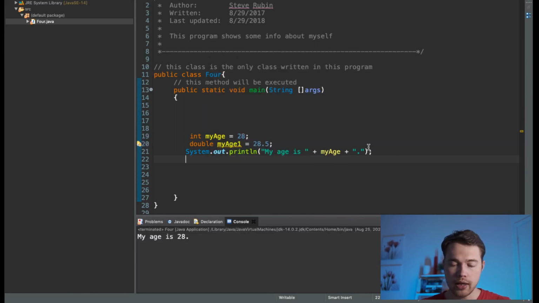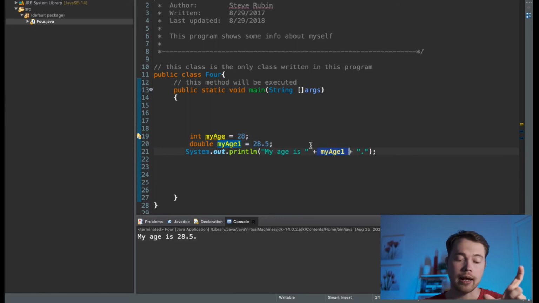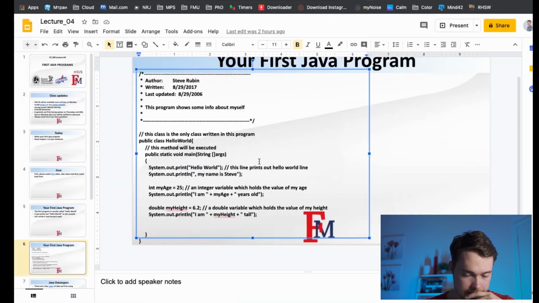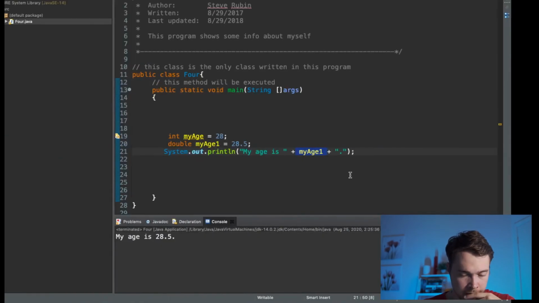Yeah, it does work. Now let me change this to my age 1. Let's see if it changes. Perfect. It does change it to 28.5, right? So what happens is that Java is pulling the value of this variable from over here, so it inserts 28.5 into this space between my age is and the dot. Okay.